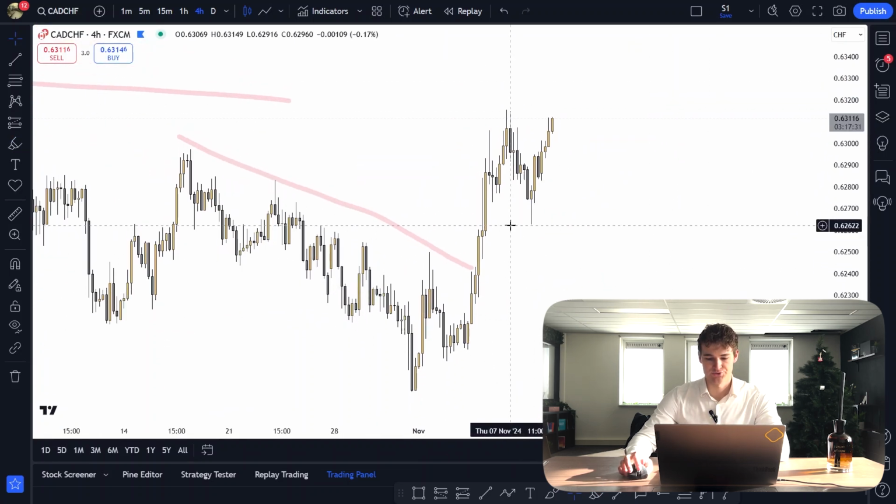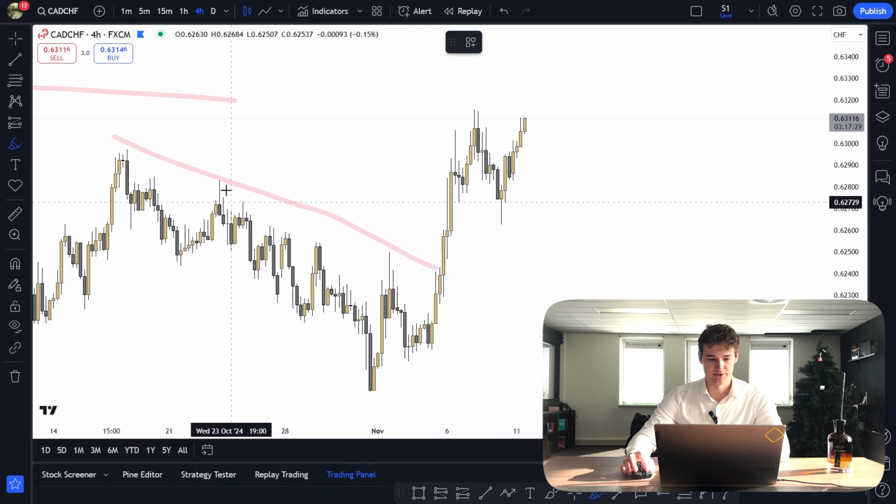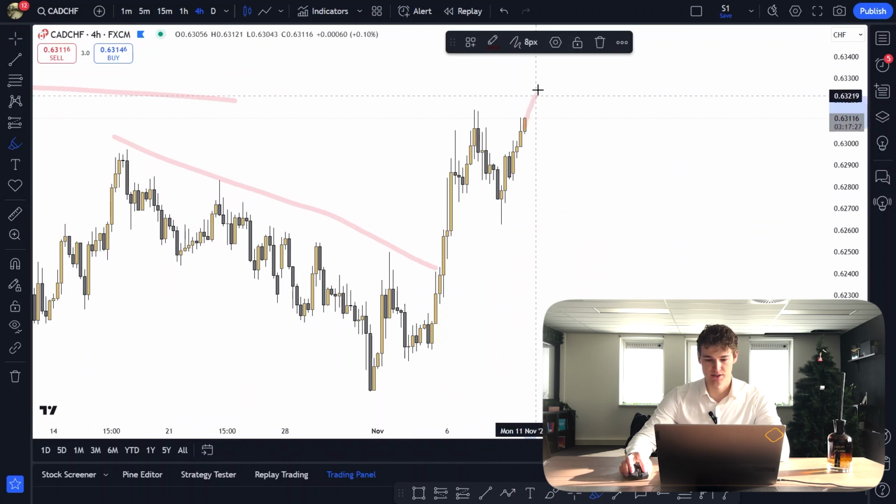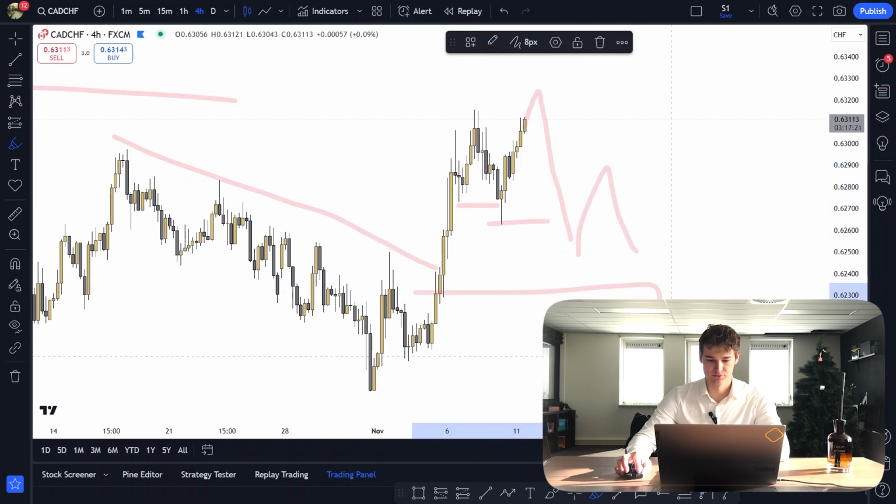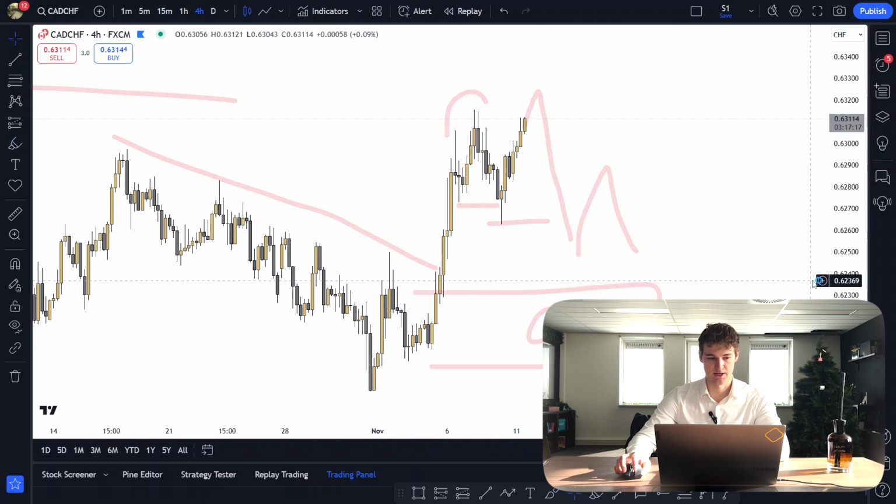CAD-CHF hasn't changed too much, but we did break to the upside, taking out all of that liquidity. Once we get a proper change of character, basically meaning a body closure, we can look for shorts back in towards demand. And then once we tap demand, we're going to be looking for longs towards that high.